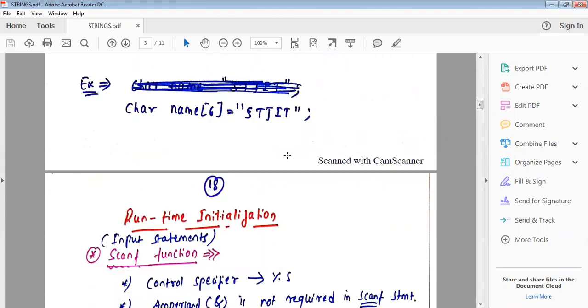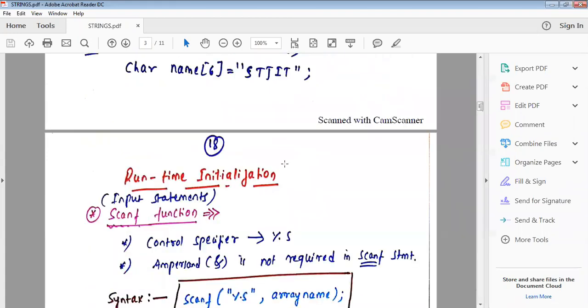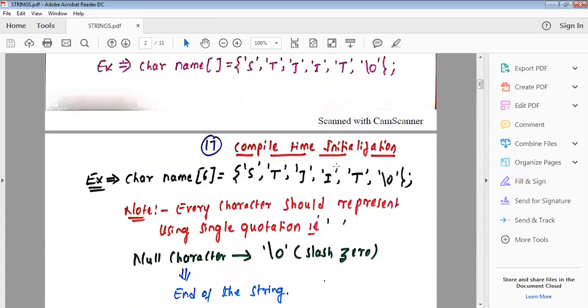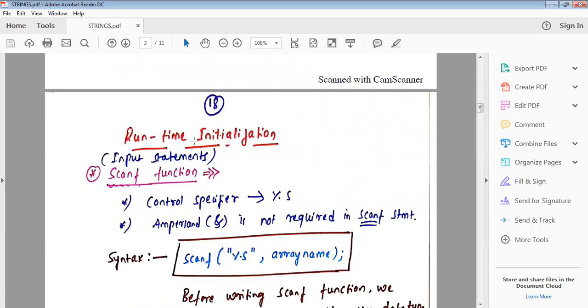Okay, so next one is runtime initialization. This is the compile time initialization, and the next one is the runtime initialization. Runtime initialization may be classified into two types: one is the input statement and another one is the output statement.